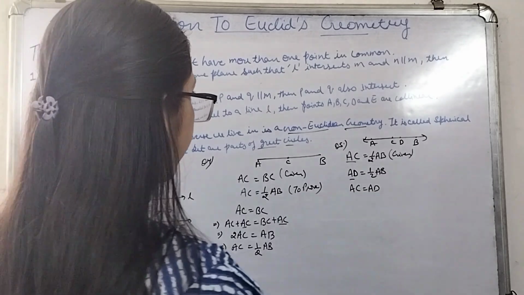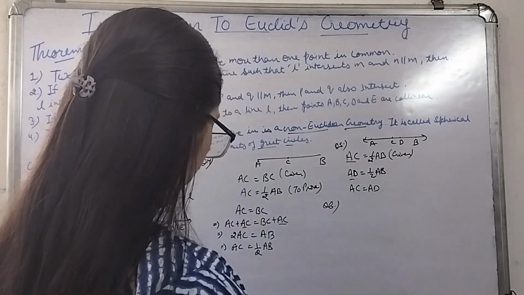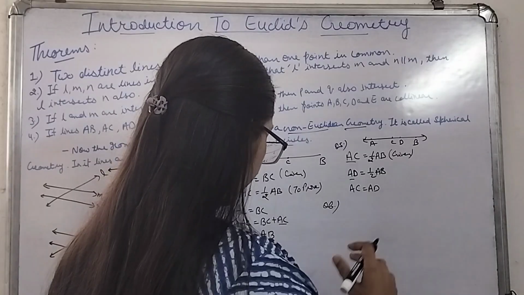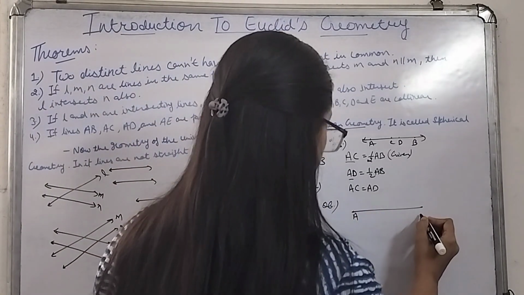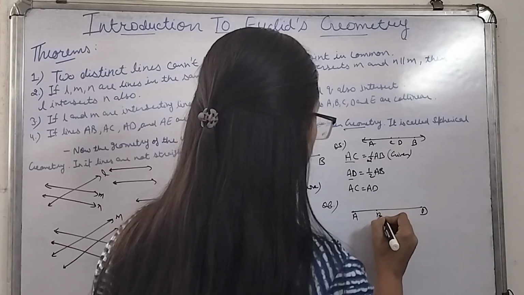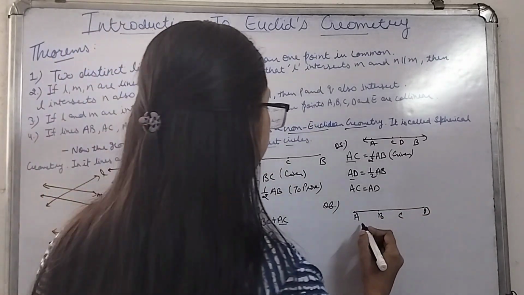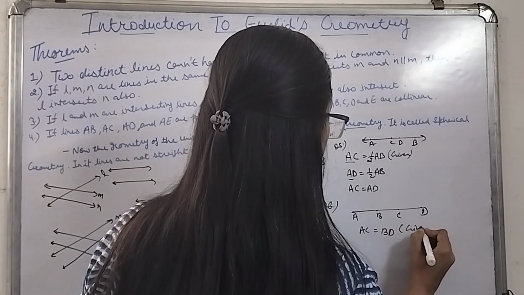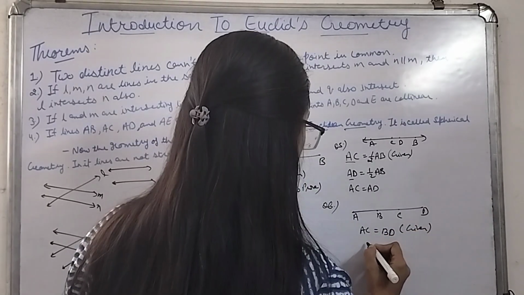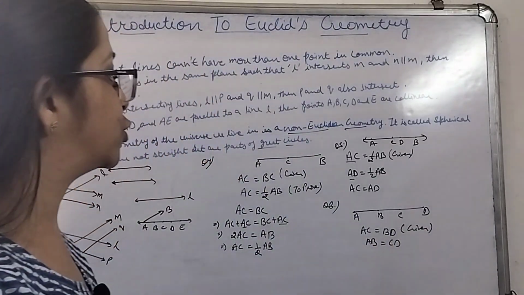Then question number 6. In figure 5.10, just make the figure first. This is your A, this is D, this is B, this is C. Now, given to us is AC is equivalent to BD. And we have to prove that AB is equivalent to CD. This we need to prove.